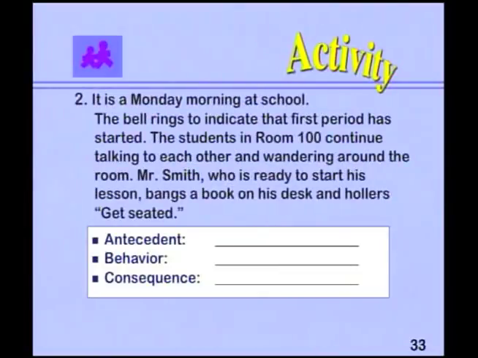Second one. It's Monday morning at school. The bell rings to indicate the first period has started. The students in room 100 continue to talk to each other and wander around the room. Mr. Smith, who's all ready to start his lesson, bangs a book on his desk and hollers, "Get seated!" Antecedent, behavior, and consequence.